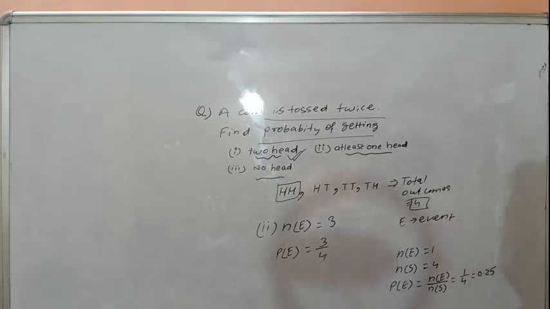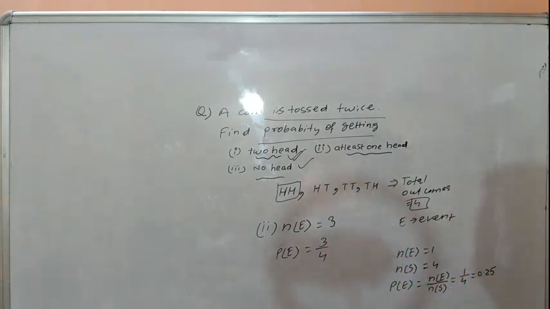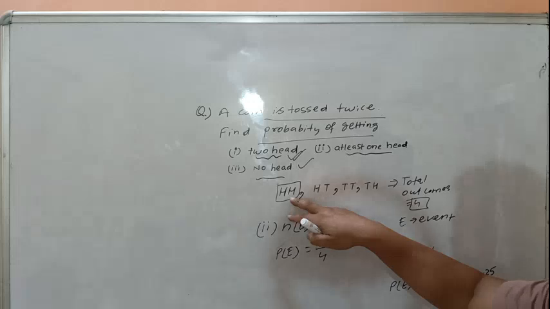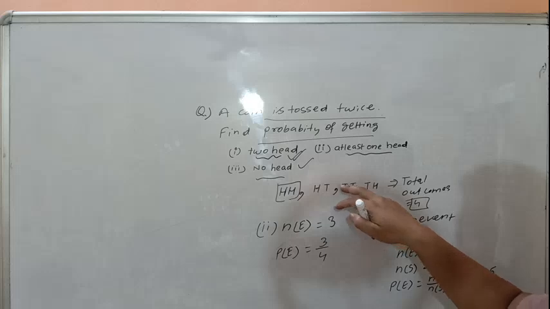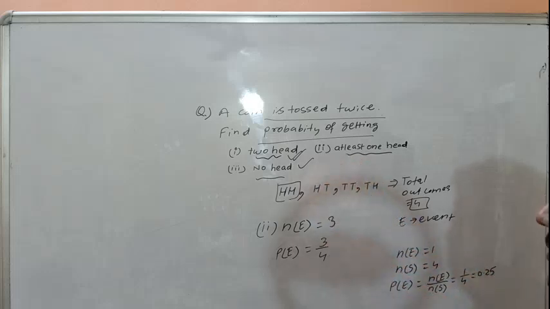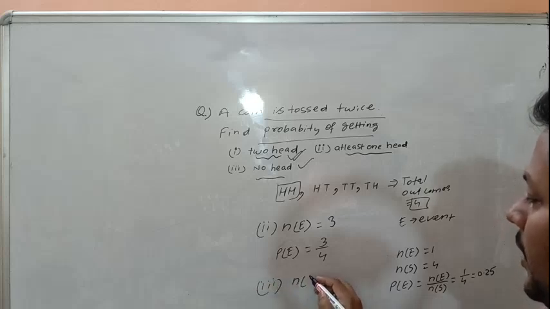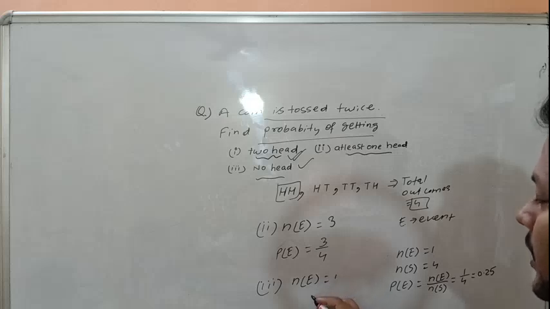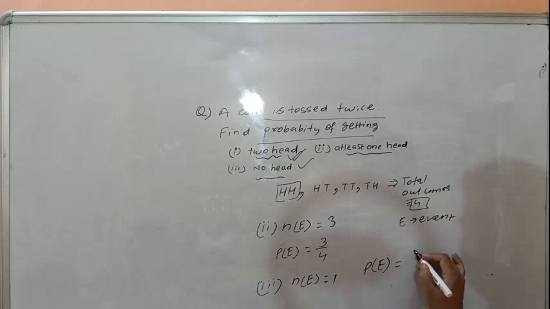No head. No head means only tail. There is only one tail, one. That means the required probability will be 1 over 4.